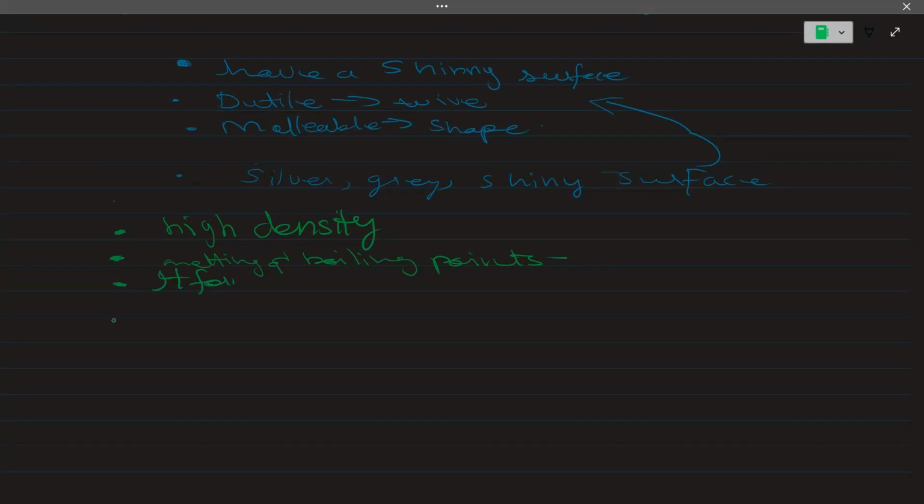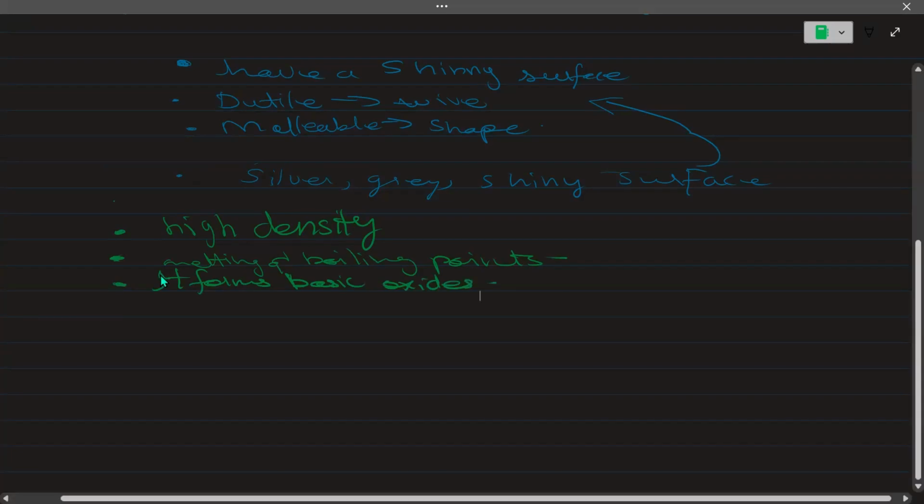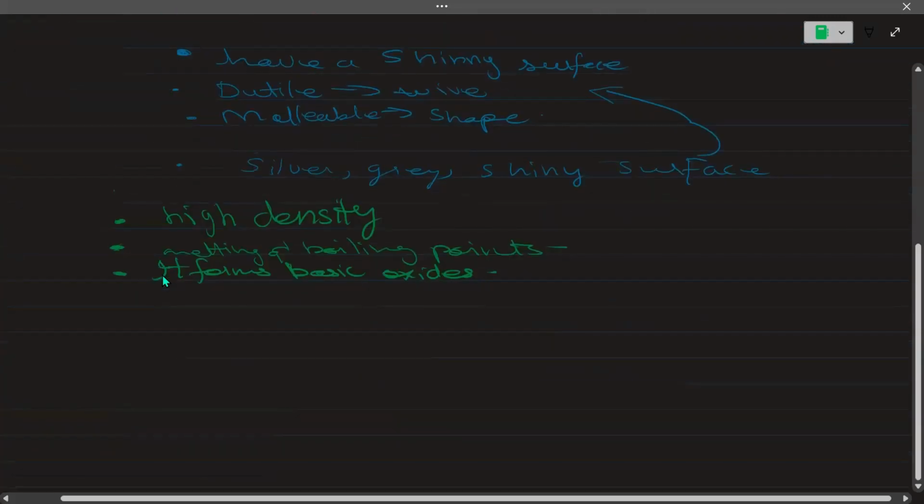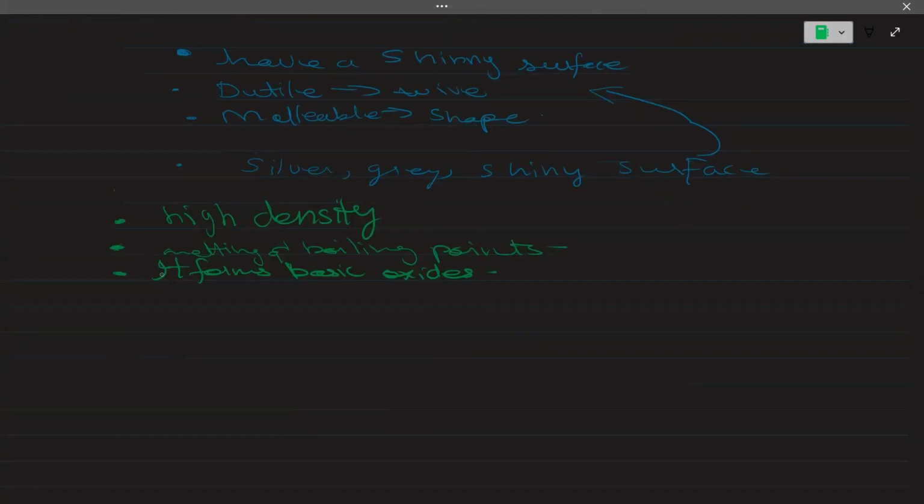We have to learn all of these properties because they all come in the past papers. One more famous definition of a metal is that it forms cations when it reacts with non-metals.